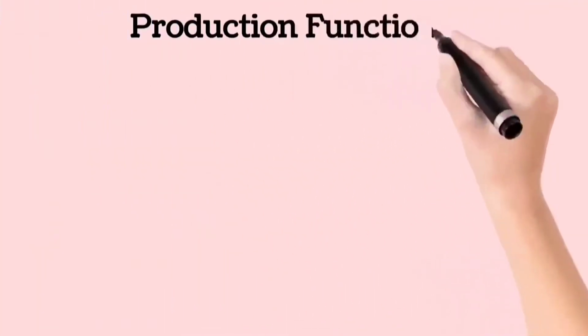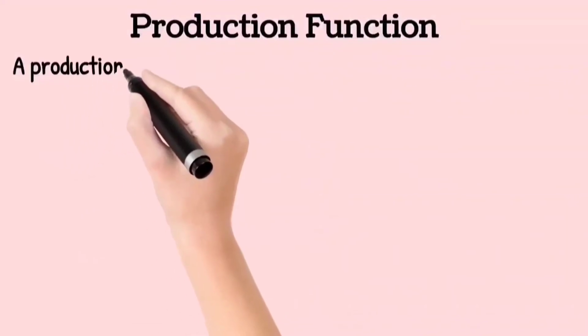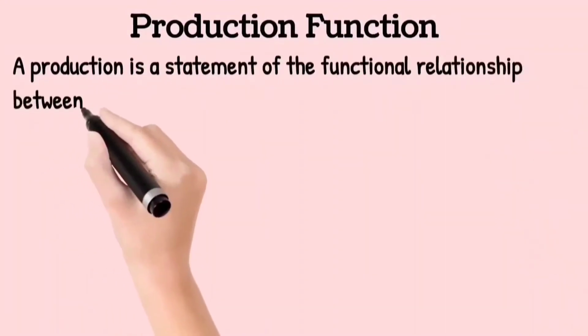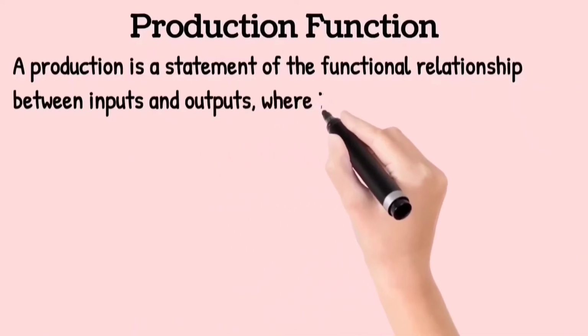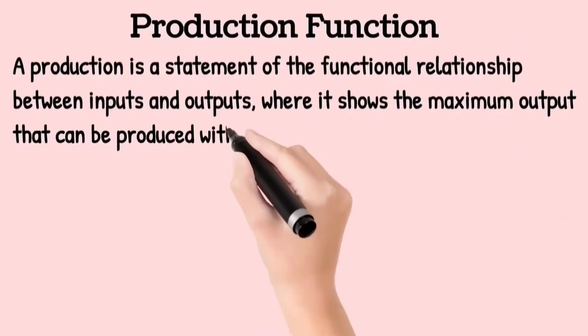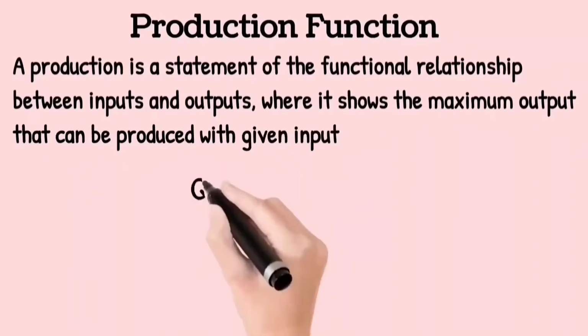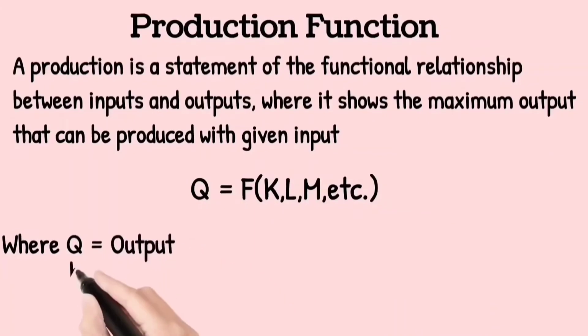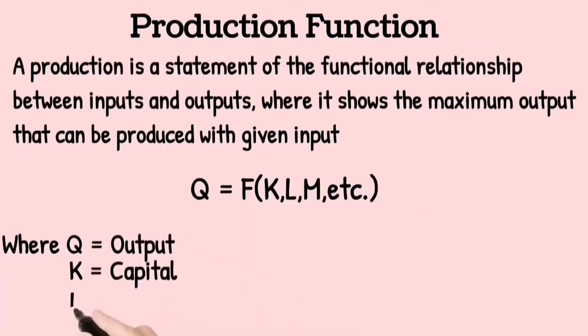Production function. A production function is a statement of the functional relationship between inputs and outputs, where it shows the maximum output that can be produced with given inputs. Where Q is output, K is capital, L is labor.